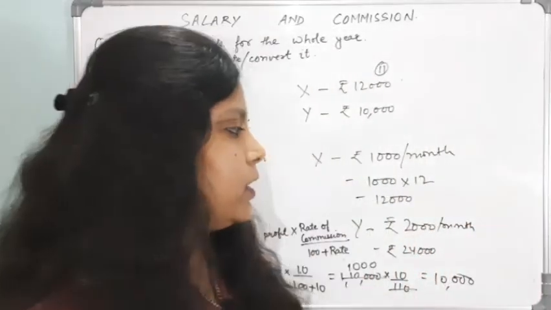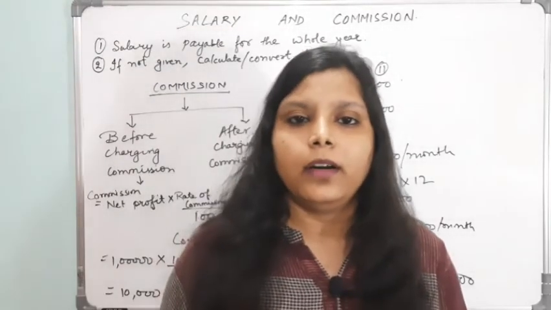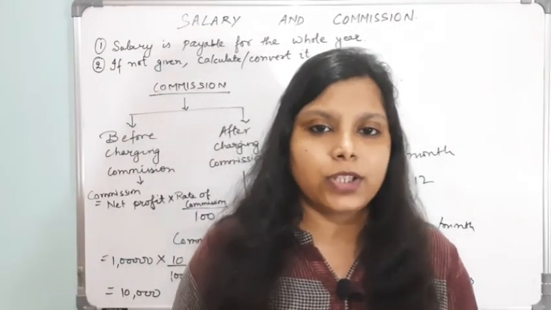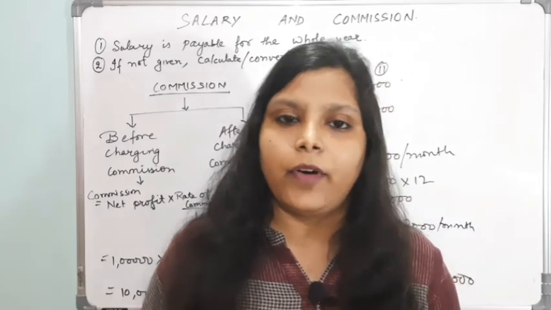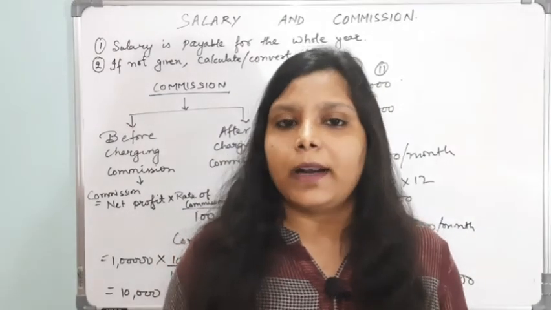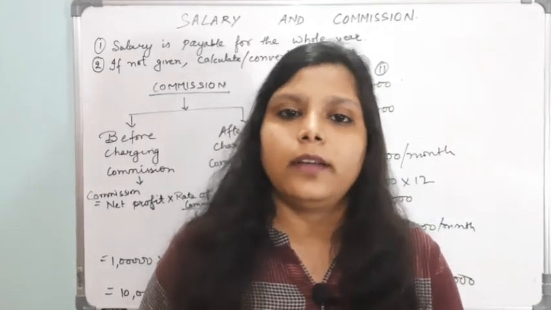And where will both these amounts be written? In the profit and loss appropriation account on the debit side, in the firm's account debit side, and in the partner's capital account on the credit side.